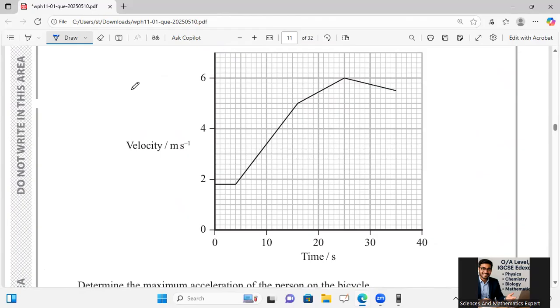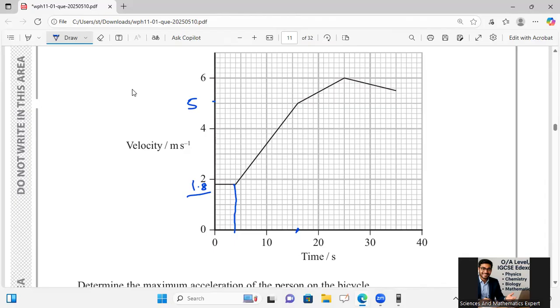Like I am taking the gradient. This one is 4 seconds, and for this one I am taking 16 over there. Then I am taking both of these values: the corresponding speed here is 1.8, and for this one my velocity is 5 meter per second.